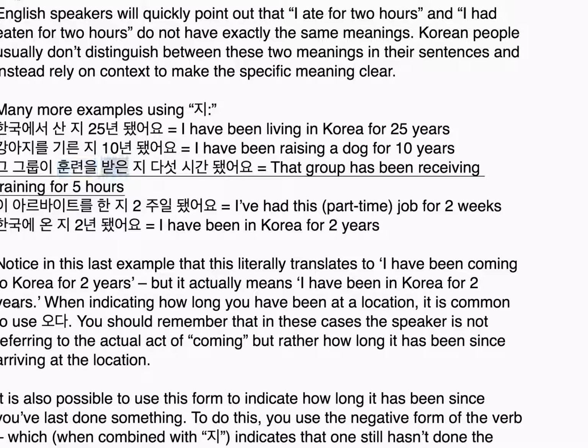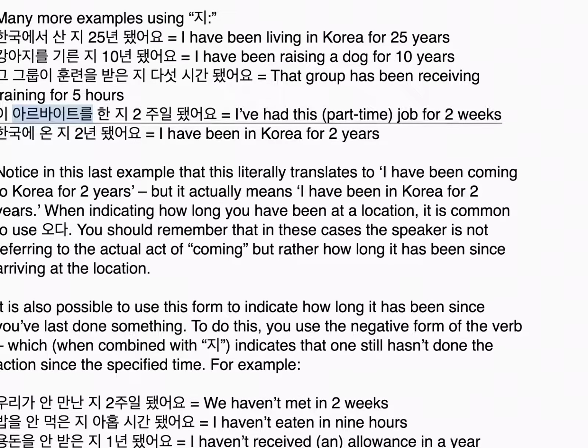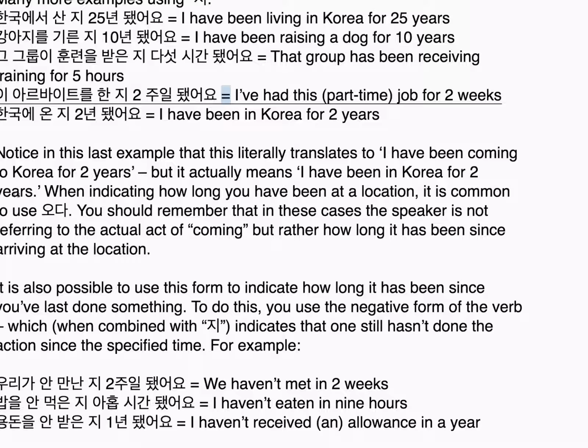그 그룹이 훈련을 받은 지 5시간 됐어요. That group has been receiving training for 5 hours. 이 아르바이트를 한 지 2주일 됐어요. I've had this part-time job for 2 weeks. 한국에 온 지 2년 됐어요. I have been in Korea for 2 years. Notice in this last example that this literally translates to I have been coming to Korea for 2 years, but it actually means I have been in Korea for 2 years.